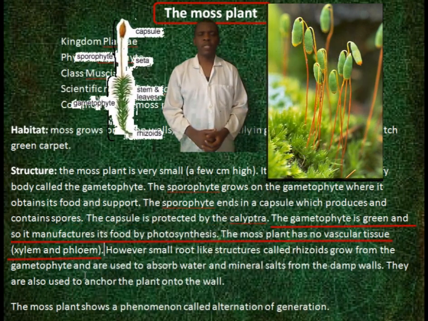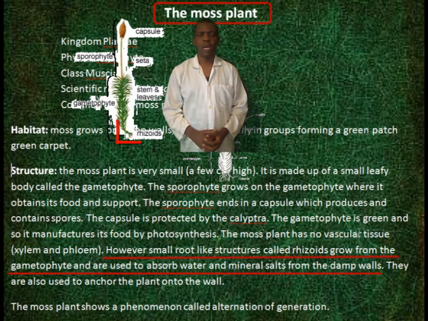The gametophyte is green, and so it manufactures its food by photosynthesis. The moss plant has no vascular tissue, that is, xylem and phloem. However, small root-like structures called rhizoids grow from the gametophyte and are used to absorb water and mineral salts from the damp walls. They are also used to anchor the plant onto the wall.